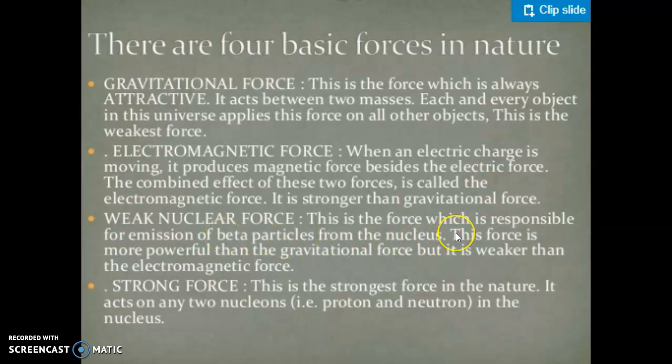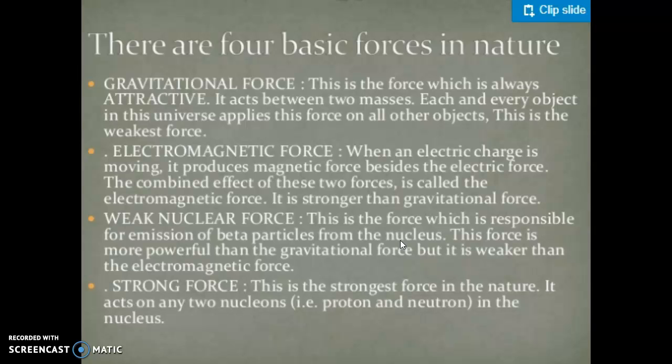This is the force which is responsible for the emission of beta particles from the nucleus. Beta particles are basically the electrons that are emitted by the nucleus. As we know, electron is not present in the nucleus.